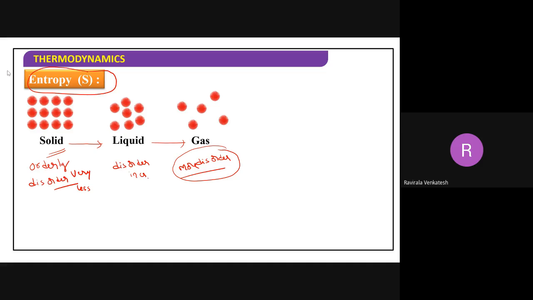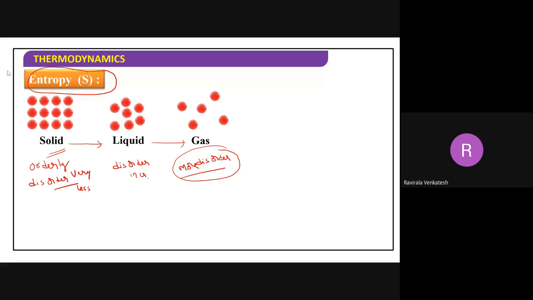Now tell me, beta, which has more entropy, solid or gas or liquid? Gas. So entropy means the amount or degree of disorder, and gas molecules have more disorder.